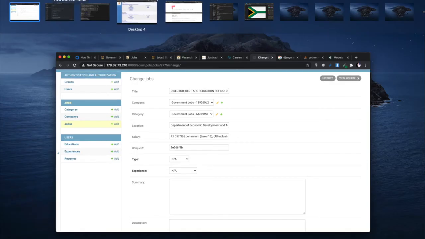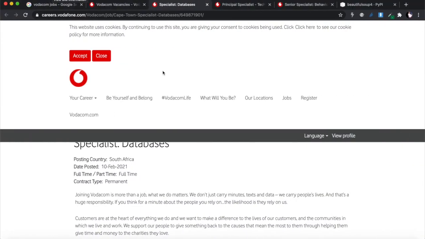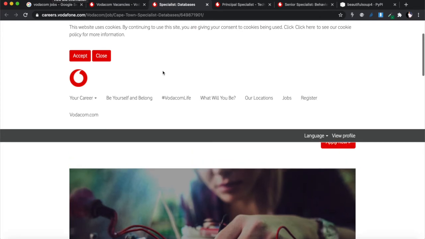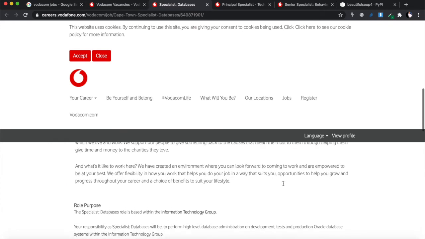So it's up to you how you're going to play around with this, but this is the process I went through too. But if you want to get data from a website, I've picked this one. There are many websites you could do, and I'm probably going to, in the coming weeks, scrape more websites. For every website you scrape, you're going to have to write different code for it. So I'm going to scrape many more websites, but I'm going to start with this one because I found it easier to work with. This is the Vodacom careers portal website.